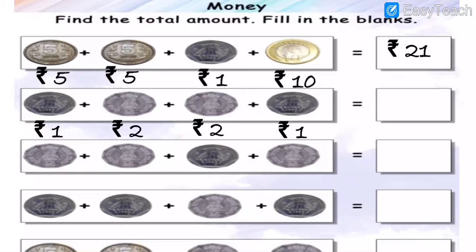So now here we will do only the addition, my dear students. Okay, 1 plus 2. How many? 1 plus 2 is equal to 3. 3 plus 2 is equal to how many? 3 plus 2 is 5. 5 plus 1, how many, my dear students? 6. 1 plus 2 is equal to 3, 3 plus 2 is equal to 5, 5 plus 1 is equal to 6. So answer is what, my dear students? Answer is 6.